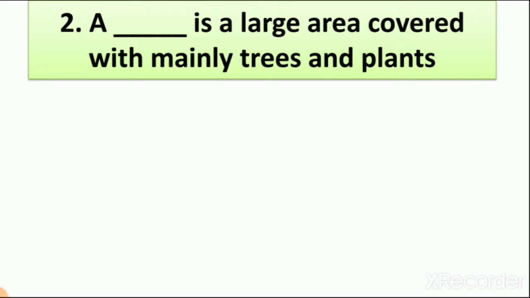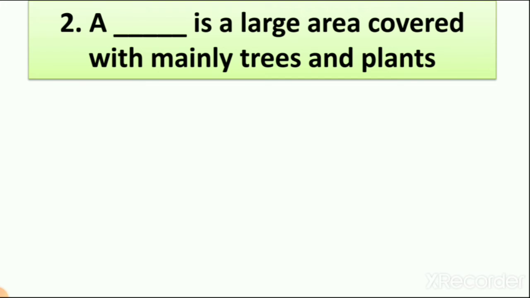A dash is a large area covered with mainly trees and plants. Now we learn about different places in this lesson where animals can live. Some animals live in small places like a burrow and the hollow of a tree, and some animals live in caves, right?